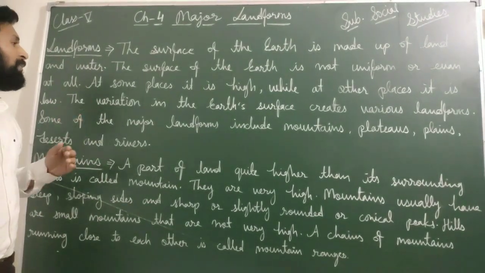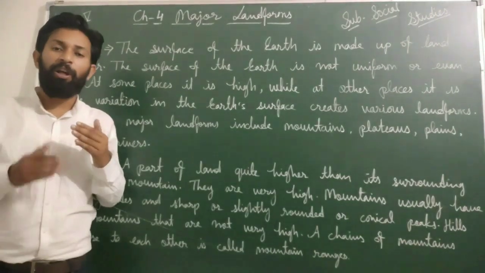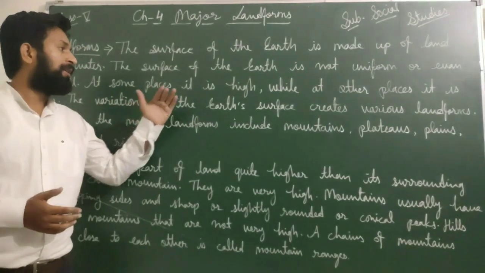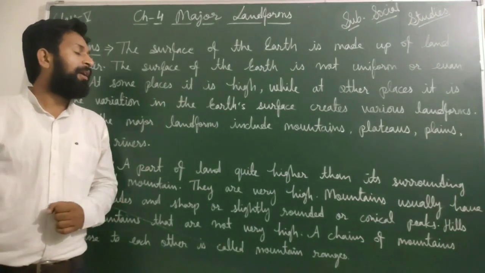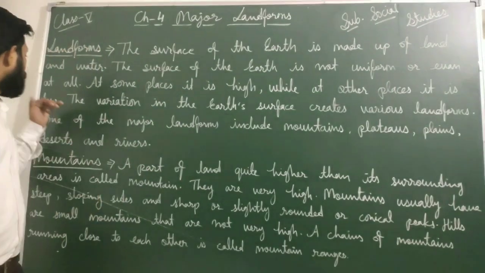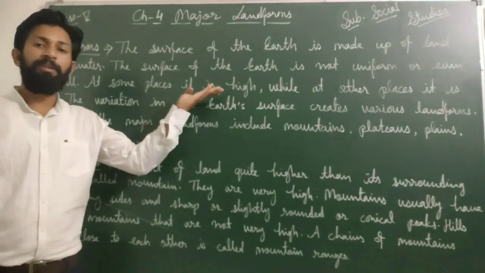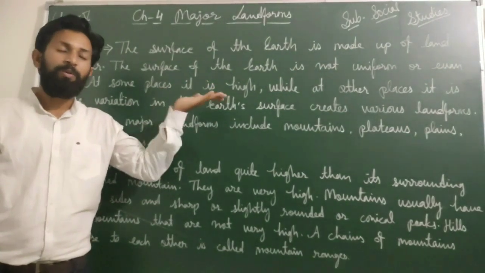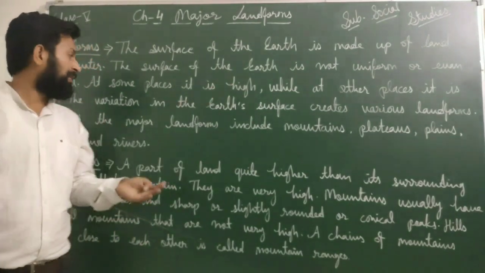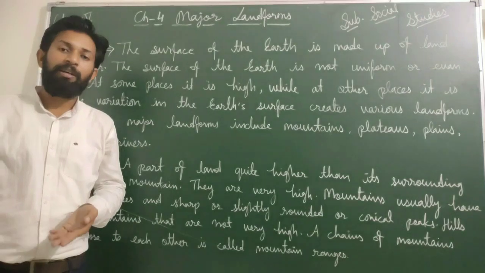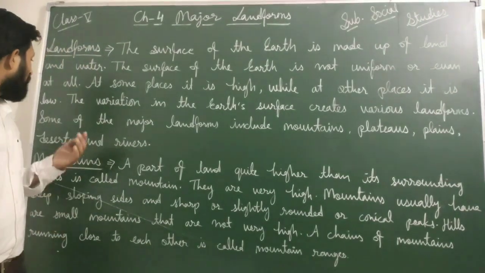At some places it is high. If we are talking about our land, then at some places we watch that our land is high, while at other places it is low. Many places that are high are known as mountains or mountain ranges, and many places that are low are known simply as grassland or grounds.